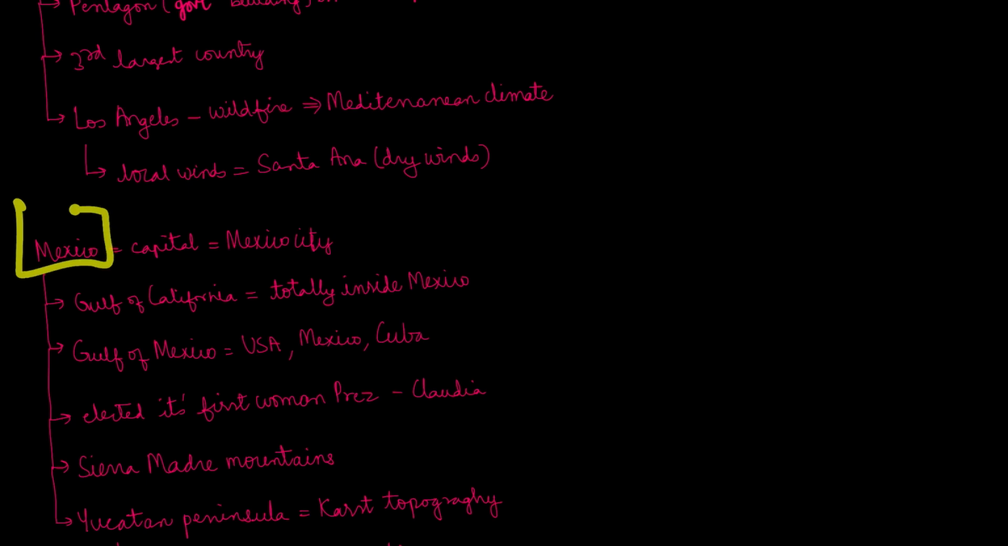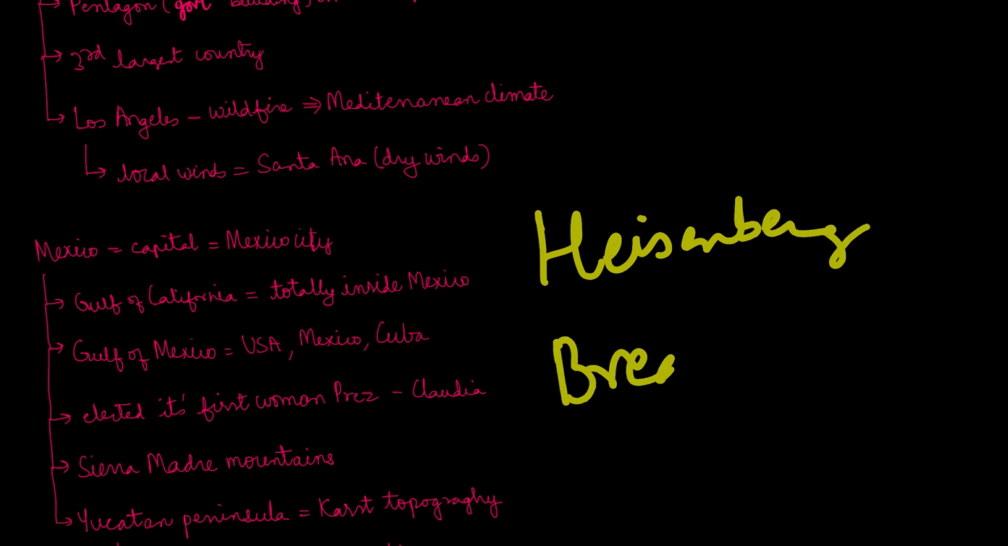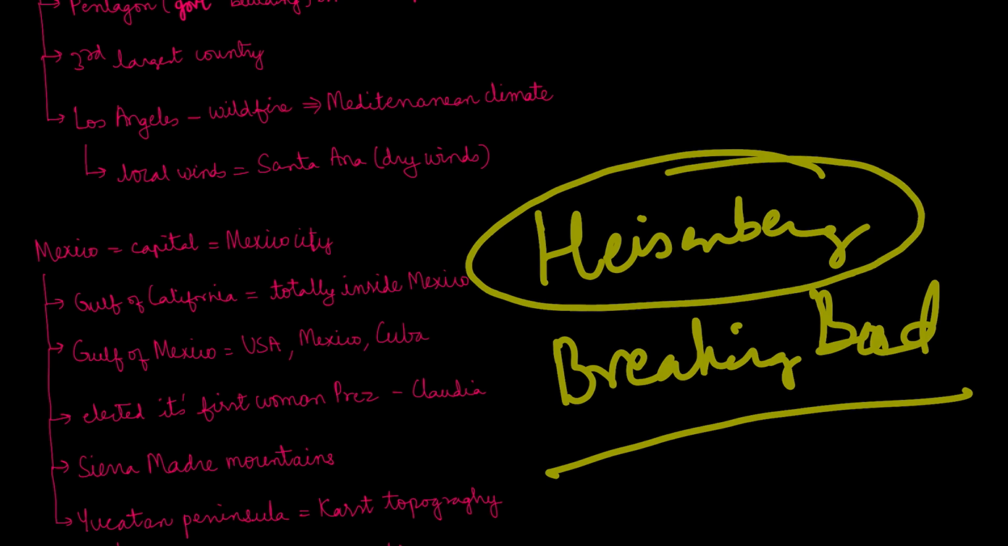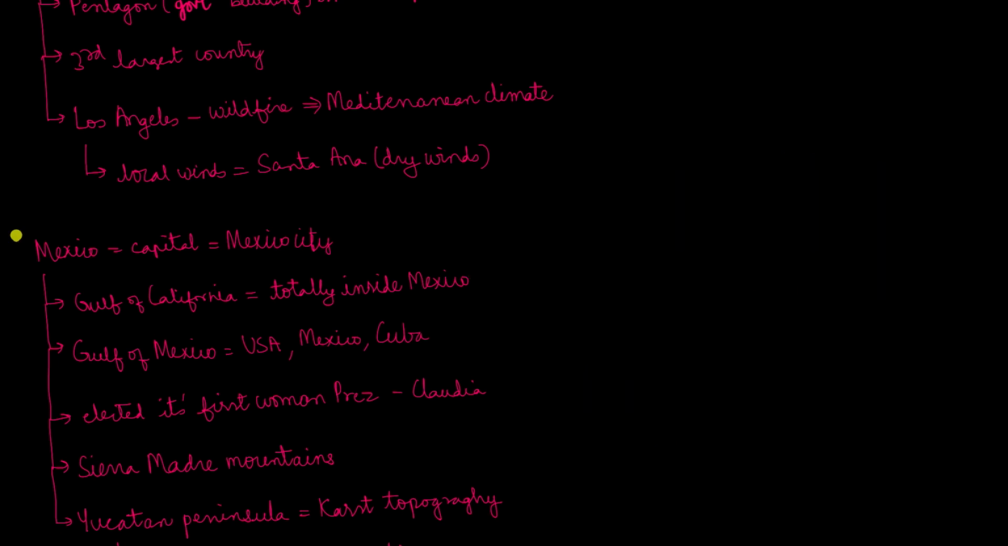Moving over to Mexico, you might have seen Mexico in the famous series where Heisenberg was there. What was the series? I just forgot it for some time. It was Breaking Bad. Yeah, the chemistry professor who actually started running a drug cartel.